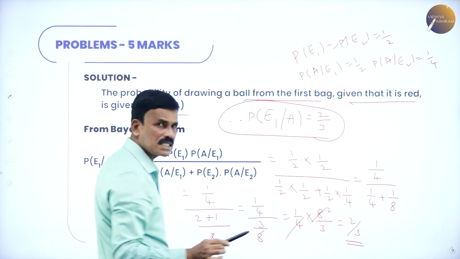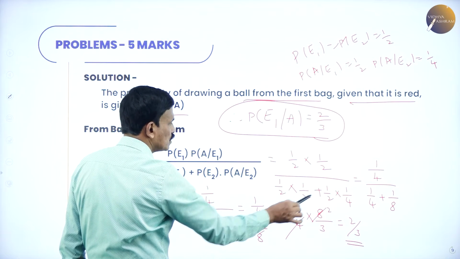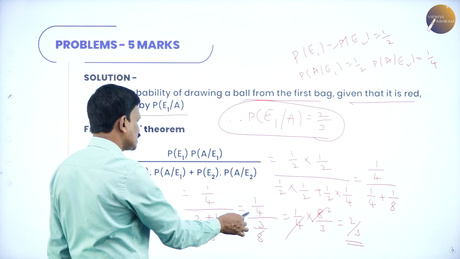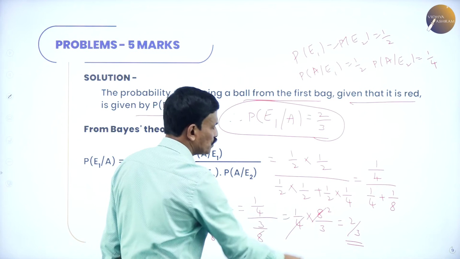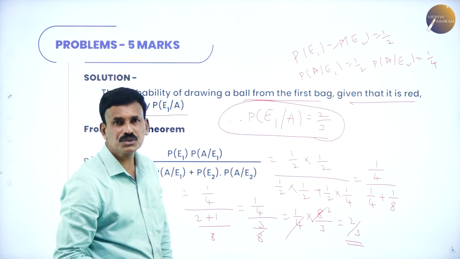1 by 4 as it is in the numerator, whereas in the denominator take 8 as the LCM. 2 plus 1 is 3. 1 by 4 divided by 3 by 8 is 1 by 4 into 8 by 3. 4 to 8 gets cancelled. That's equal to 2 by 3.